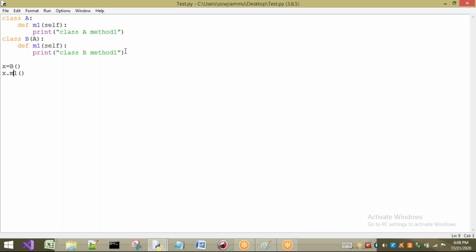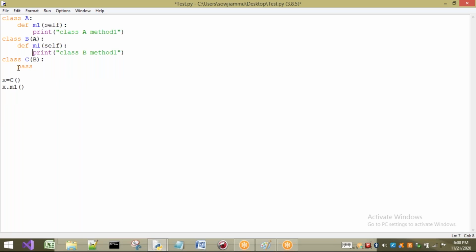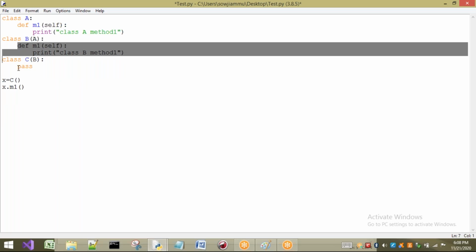Now I'm going to consider one more class here. Let us go to multiple inheritance now. So class C I am going to take, and here I am going to extend the properties of B. Here I will take the same method 1, class C method 1. So now I want to create the object of type C. Now see, X is a C type of object. Now I will not take this one, I will just write pass here.